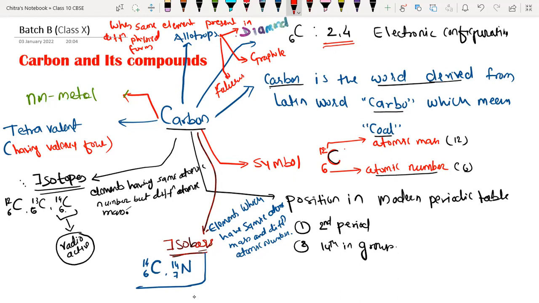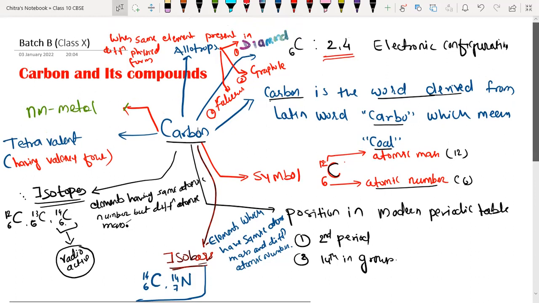So here we have first diamond, second graphite, and third fullerene or Buckminster. This is the general introduction of carbon. I hope we have covered much of the part about carbon here. I want everyone to take a screenshot of that. Done? Done, sir. Okay.